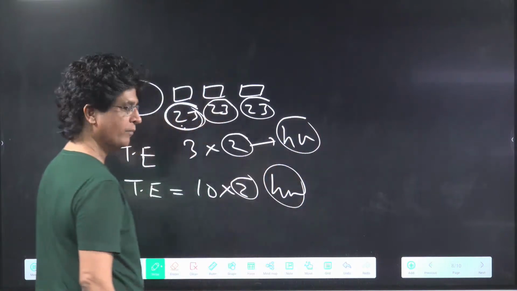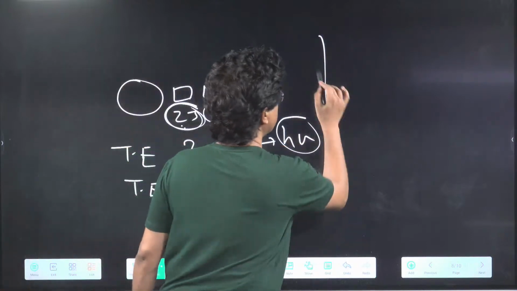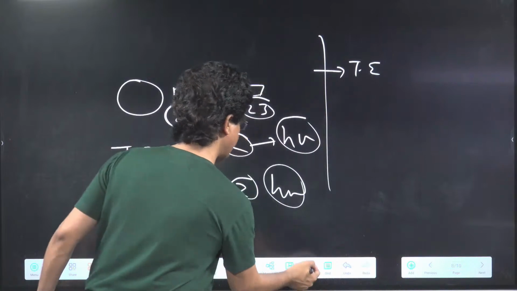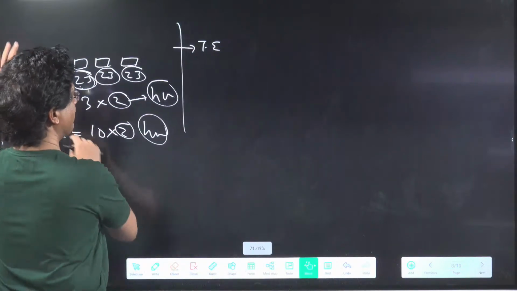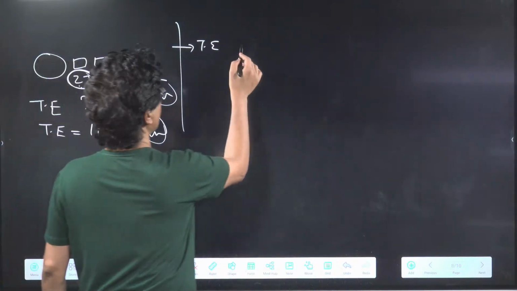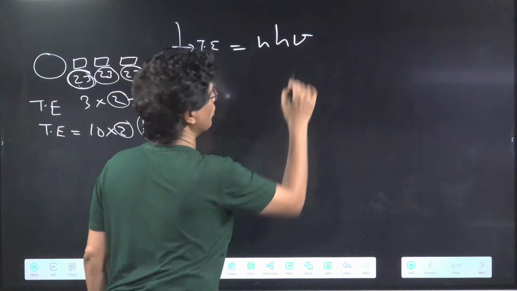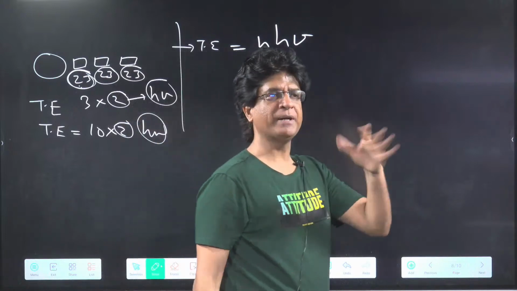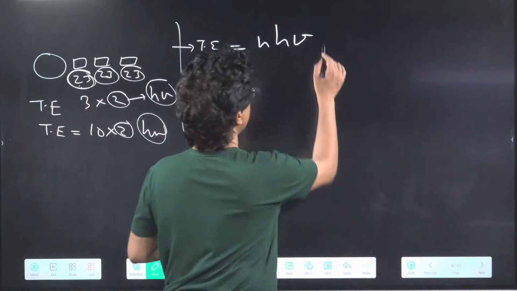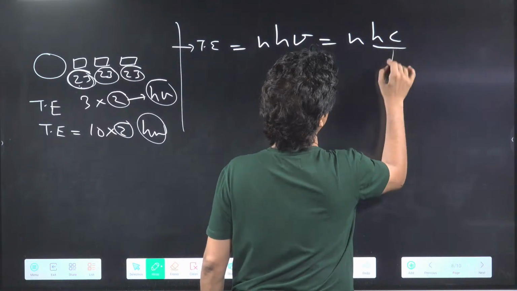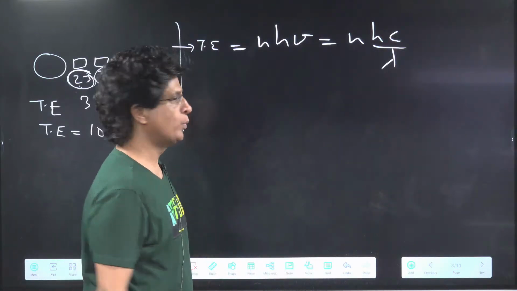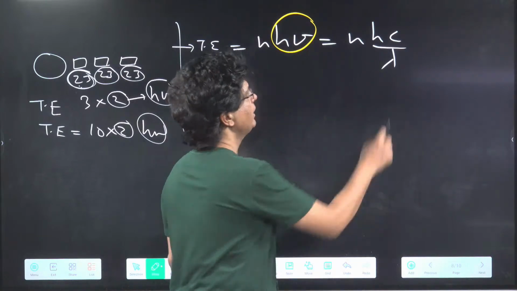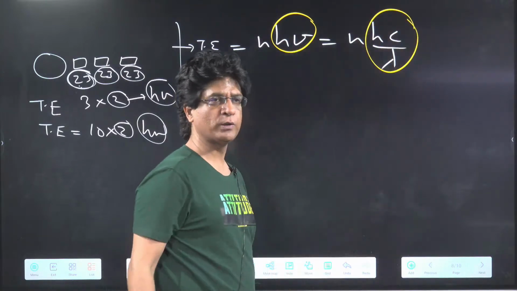Yes or no? So can I say, next point please, total energy emitted or absorbed will be equal to n h nu, if n is the number of quanta emitted, equal to n hc upon lambda, where h nu is the energy of one quantum and hc upon lambda is the energy of one quantum.